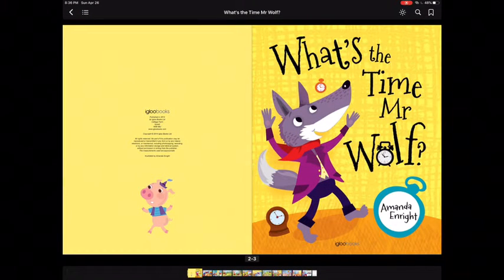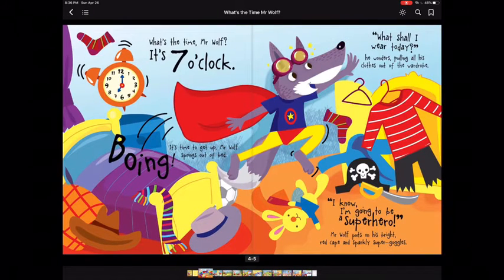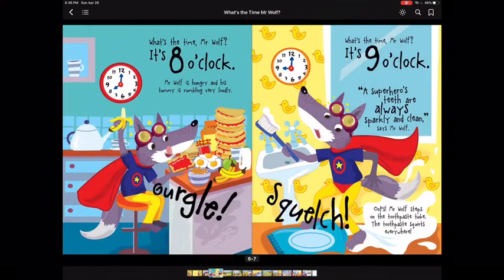Today we will be reading What's the Time, Mr. Wolf by Amanda Enright. What's the time, Mr. Wolf? It's 7 o'clock. Boing! It's time to get up. Mr. Wolf springs out of bed. What should I wear today? He wonders, pulling all his clothes out of the wardrobe. I know! I'm going to be a superhero! Mr. Wolf puts on his bright red cape and sparkly super goggles.